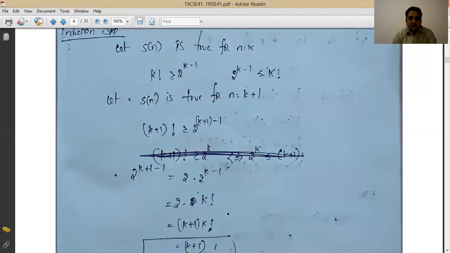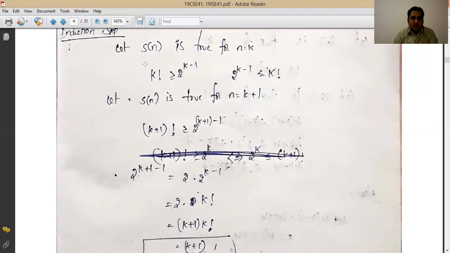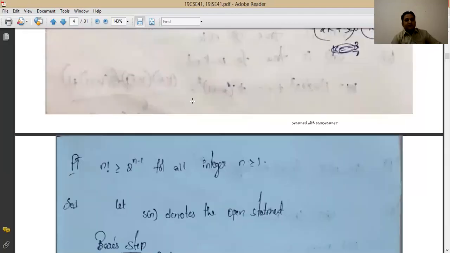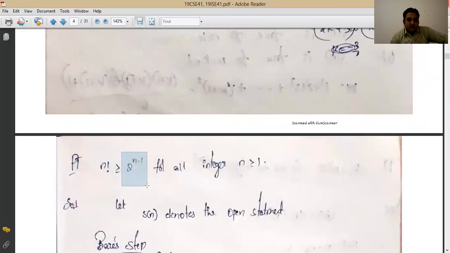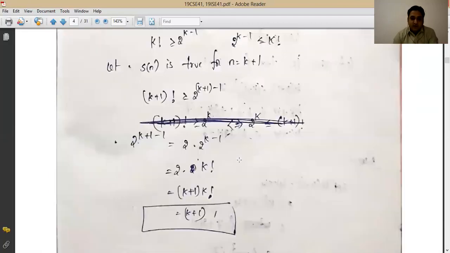So you will say that 2 to the power k also will be greater than or equal to... k plus 1 factorial will be greater than or equal to 2 to the power k minus 1 times 2. So if you write it here, this is what? 2 to the power k plus 1 minus 1. Namely 2 to the power k will come for the k plus 1th term. And we can conclude that.